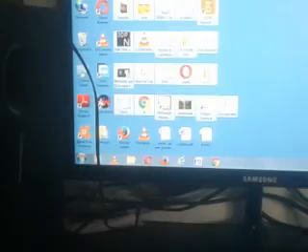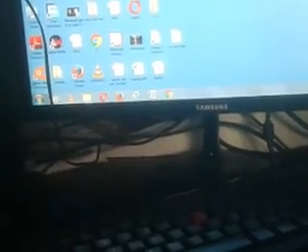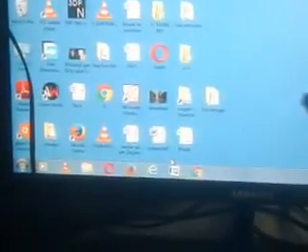This downside area is known as the taskbar.